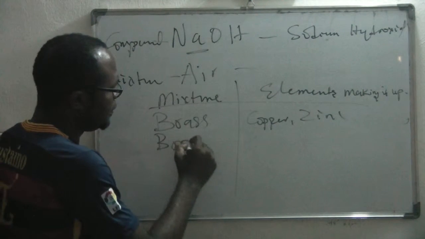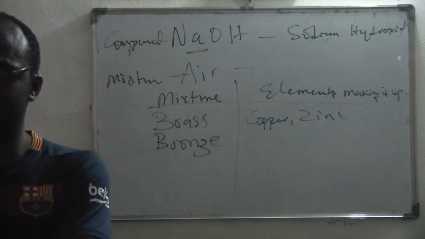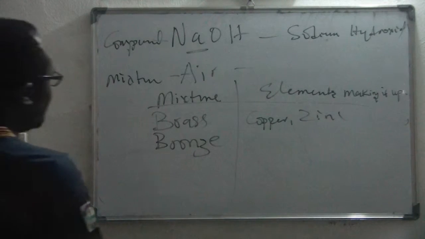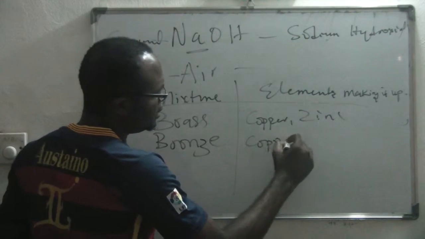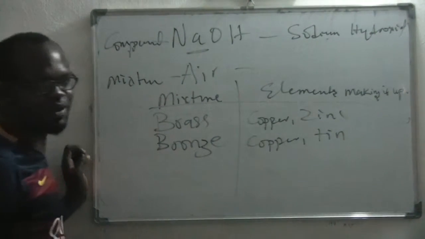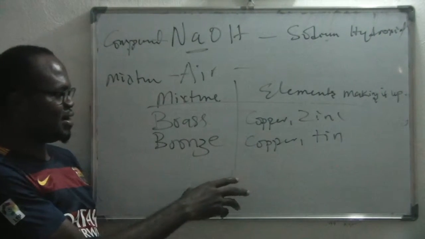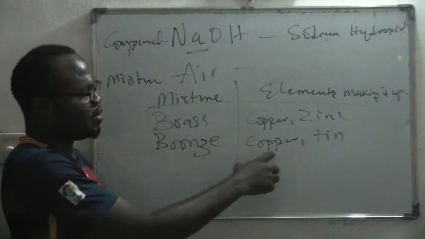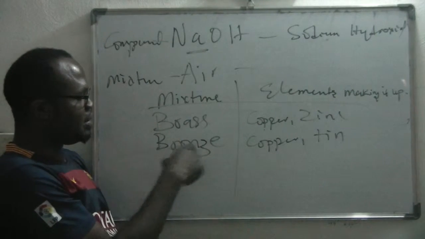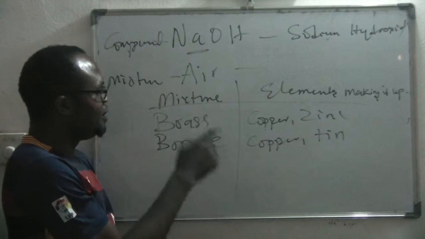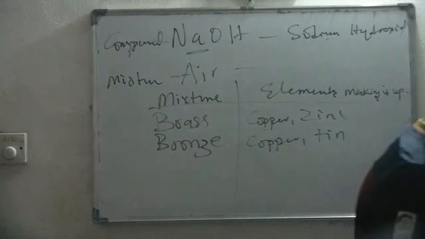Another mixture is bronze. You can see that alloys are mixtures. They are not actually compounds, but mixtures. So who can give me the materials here? Copper and what? This is a question that JAMB normally brings. They will ask you which of the following elements are contained in bronze. They will write copper mostly, but they will use zinc and wood to confuse you. So you should know that bronze is always copper and tin, whereas brass is copper and zinc. Is that clear? Yes, sir.